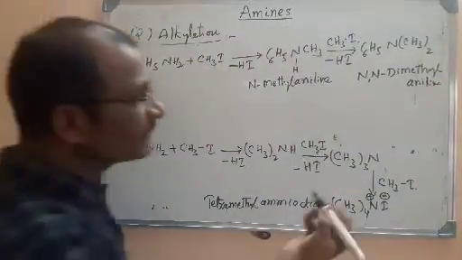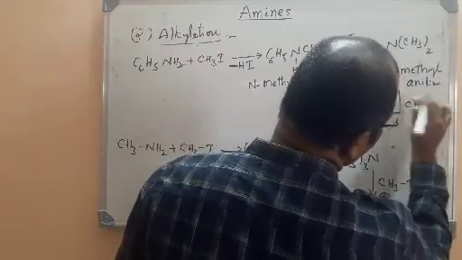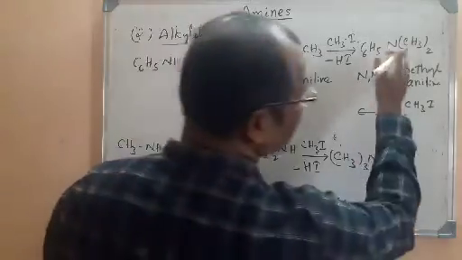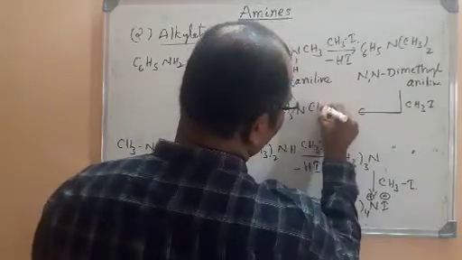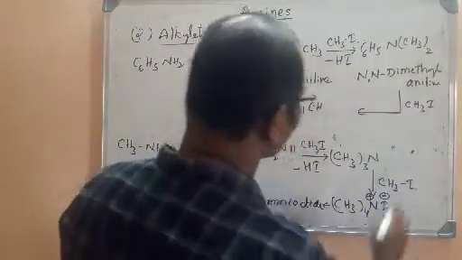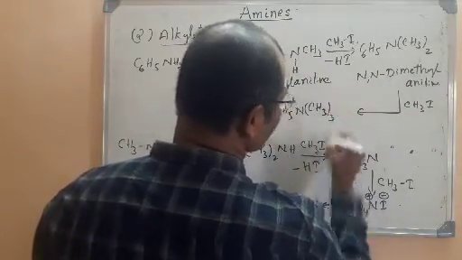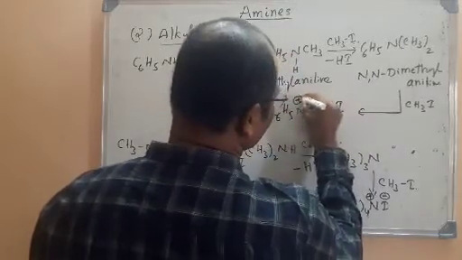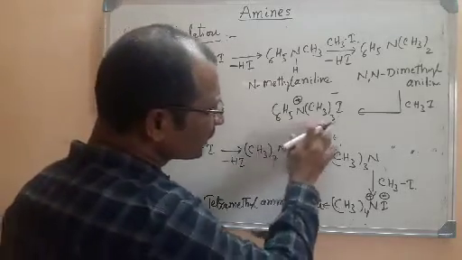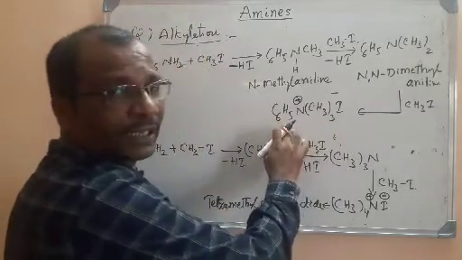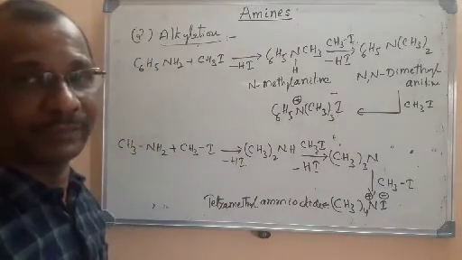Now this can be continued further by treating with one more mole of CH3I, alkyl halide. You know that a quaternary salt will be produced. What is it? C6H5N, and already two alkyl groups are there, so one more methyl group is added, so it will become three methyl and I minus. Very simply, ammonium. So this is trimethyl phenyl ammonium iodide, the quaternary salt. So this is nothing but alkylation.